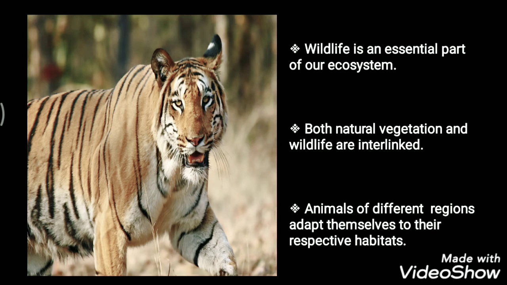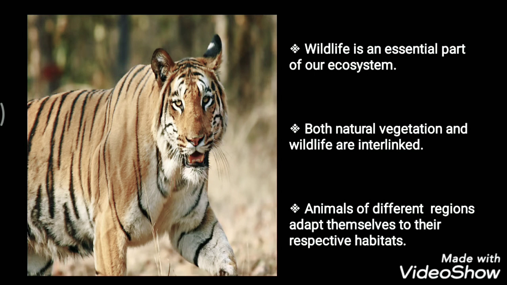Suppose in the case of deserts, different animals stay there. In the case of grasslands and forests, different species of animals stay over there. So in accordance with the regions, they adapt themselves. Therefore, natural vegetation in an area determines the type of wildlife available there. Whatever kind of natural vegetation we have, wildlife is present in accordance with that. So let's see the distribution of animals in different continents as per the landforms of those continents.